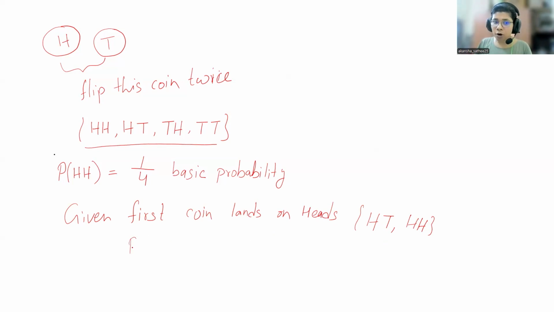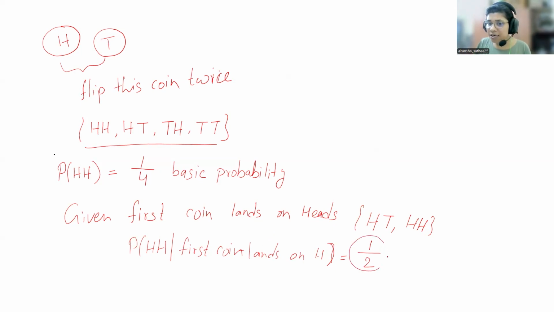Now if I ask you what is the probability of HH given that the first coin lands on heads, again, HH you have only one, so 1 upon 2. So that is the difference between basic probability and conditional probability. You got it?